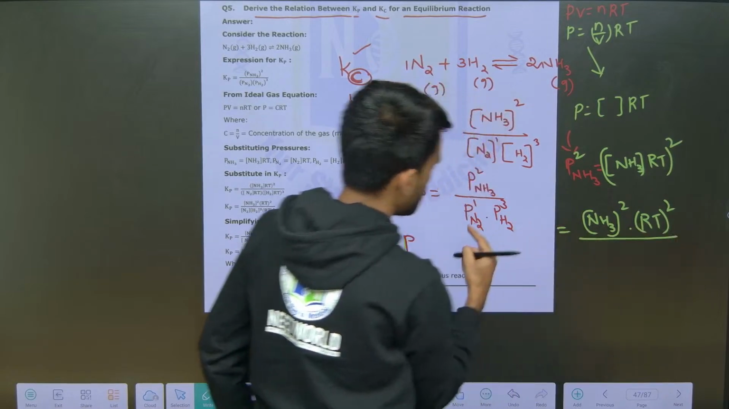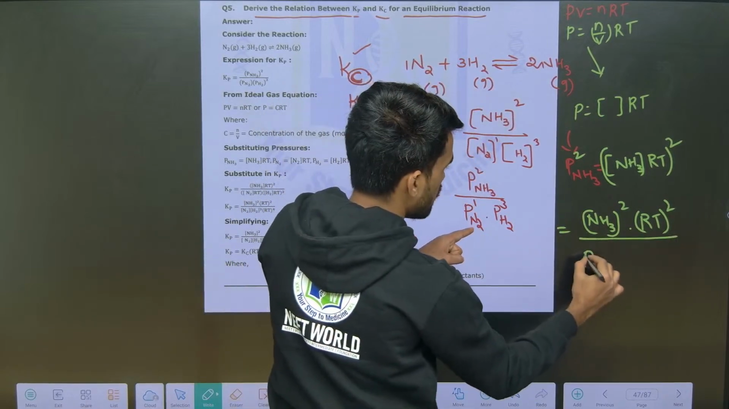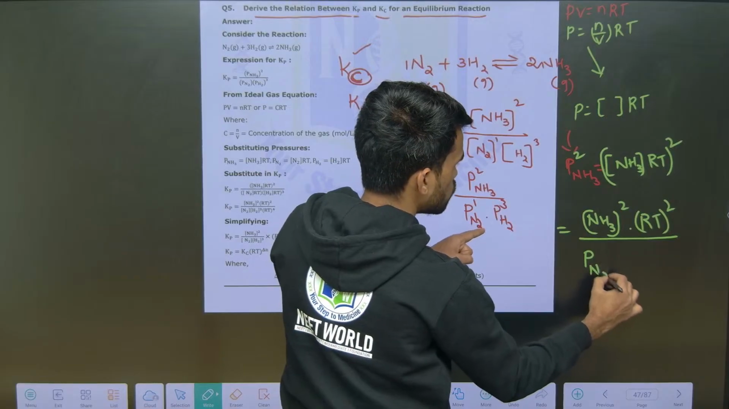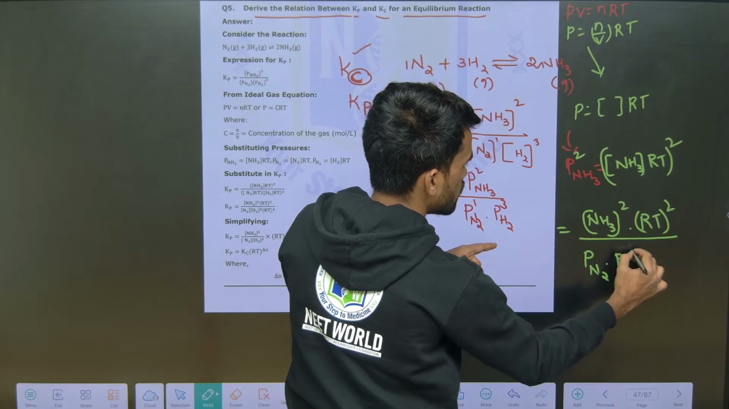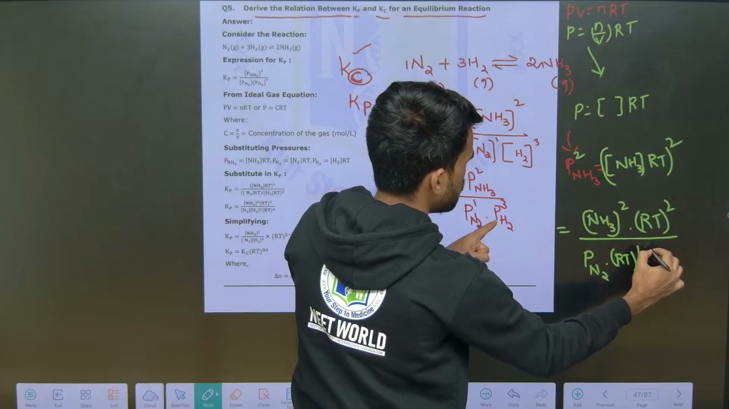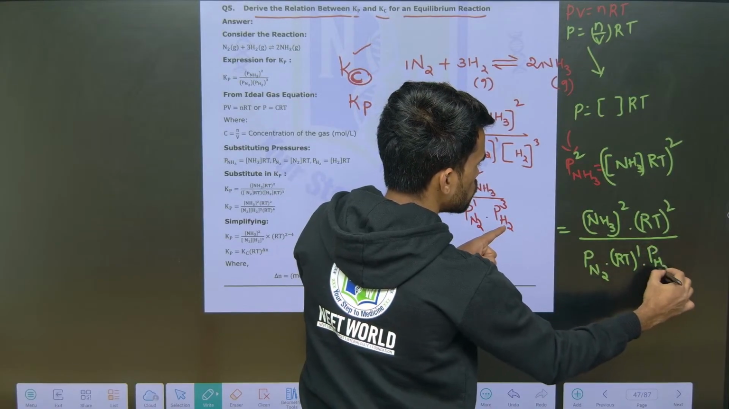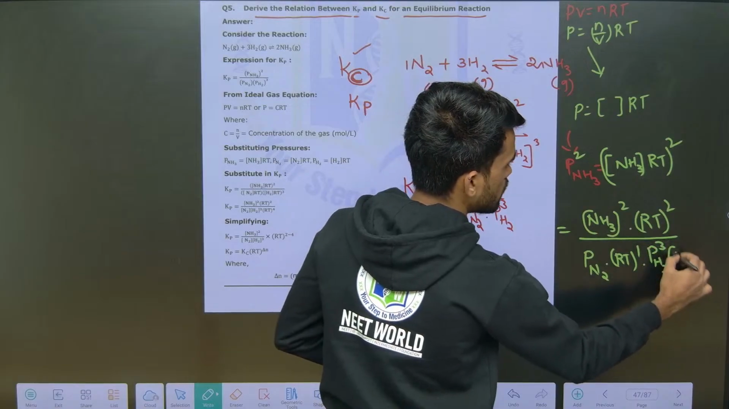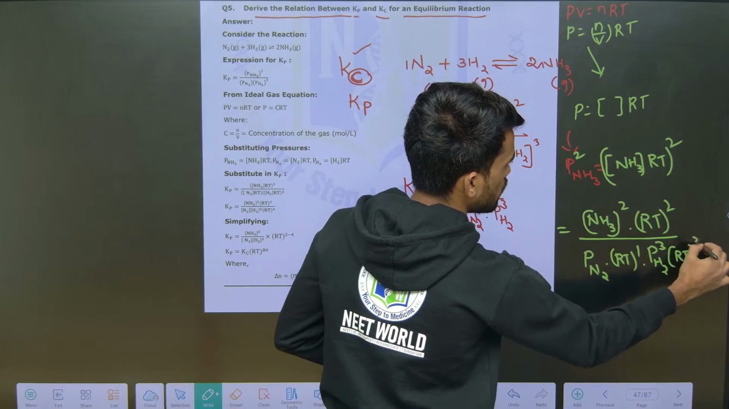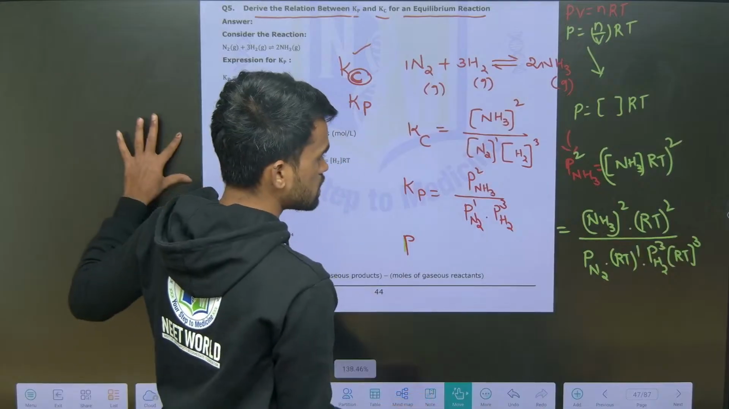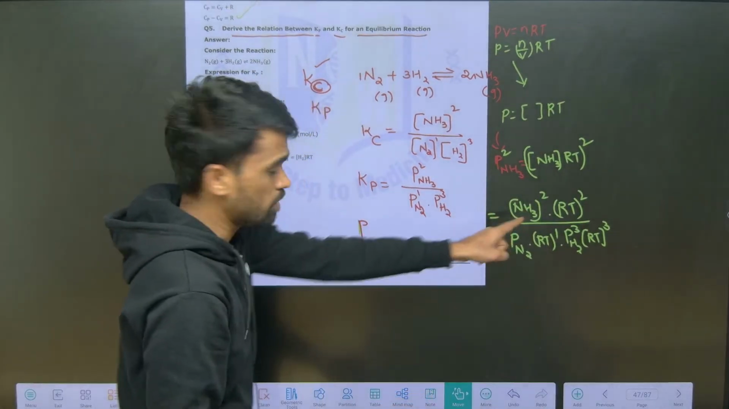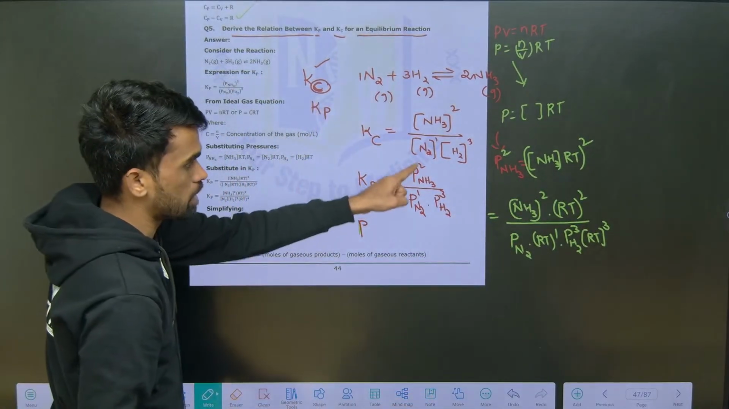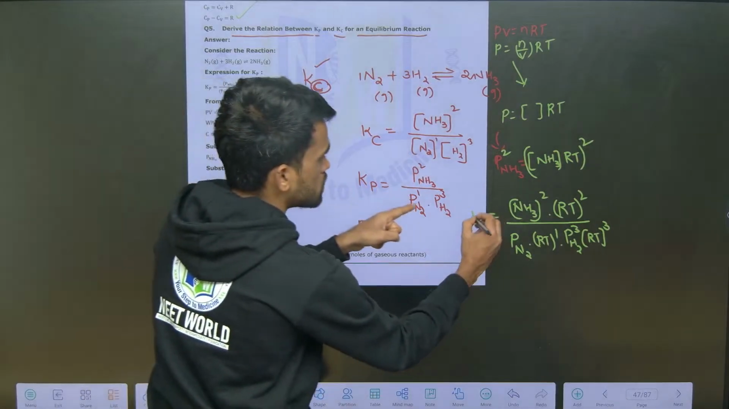In the denominator also, you will get P of N2 into (RT)^1, and P of H2, where the power is cube, so 3, and (RT)^3. This is what we can write in the place of Kp. So Kp becomes like this.